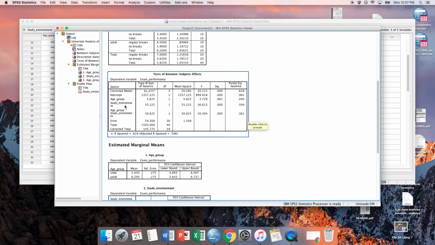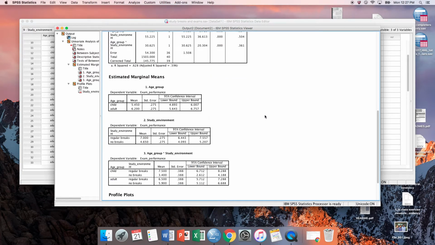Okay, now study environment is next. Here we see the study environment has an F of 36.6 and a significance level of 0.000. So in this case, we're definitely below the 0.05, and we would say there's a significant main effect for study environment, breaks versus no breaks. Here we look at the interaction. The age group by study environment interaction suggests there is an effect here as well. An interaction that's significant because it's below 0.05, and we've got a large F here to go with it. All right, so what does that mean then?